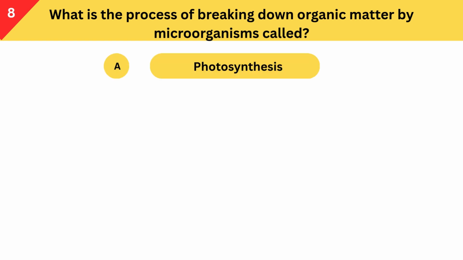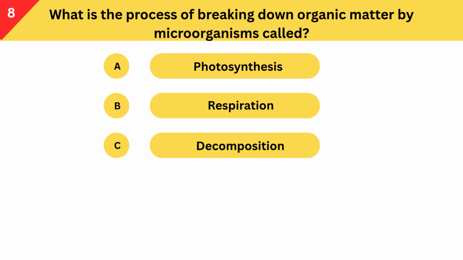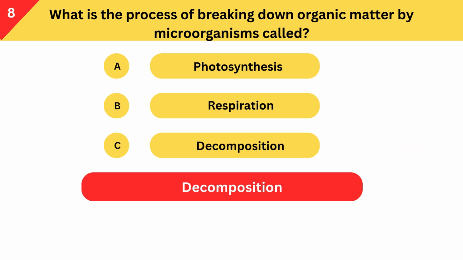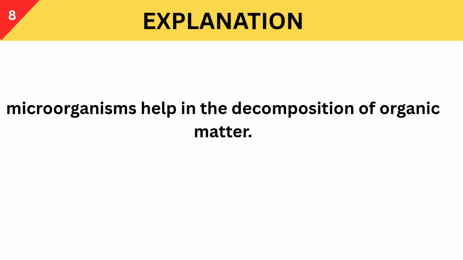What is the process of breaking down organic matter by microorganisms called? A. Photosynthesis. B. Respiration. C. Decomposition. Correct answer is decomposition. Microorganisms help in the decomposition of organic matter.